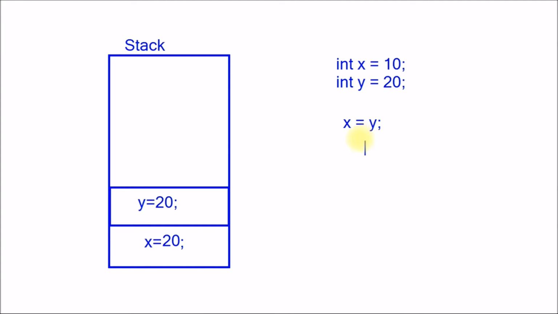Now I want to change the x value to 30. What will it do? Will this x equal to 30 affect the y value? No. This will change only the x value to 30. It will not affect the other value.